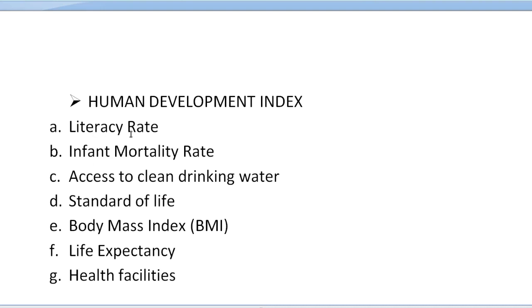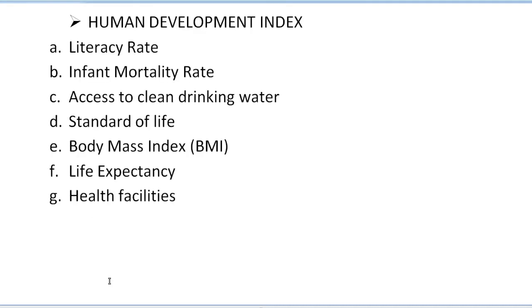So here first we have literacy rate. Second, we have infant mortality rate. Third, we have access to clean drinking water. Next, we have standard of life. Next, we have body mass index, which is also known as BMI, and how to calculate this, I am going to explain in the video lecture. After that we have life expectancy. Next we have health facilities. So in this way, the Human Development Index includes all these important subheadings.